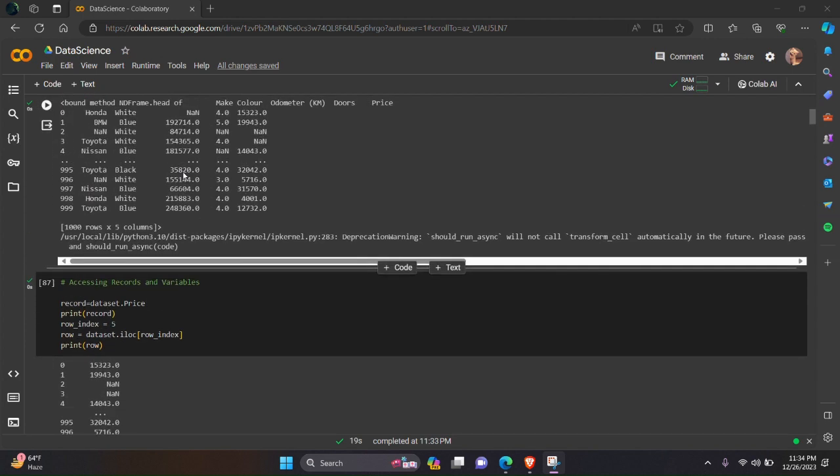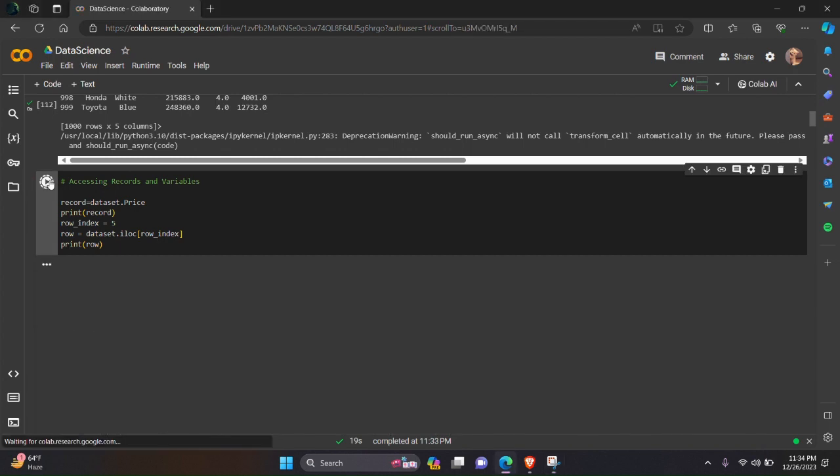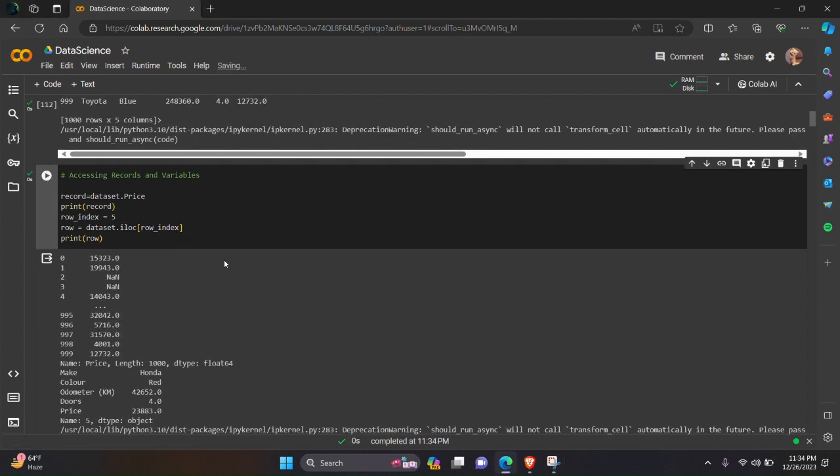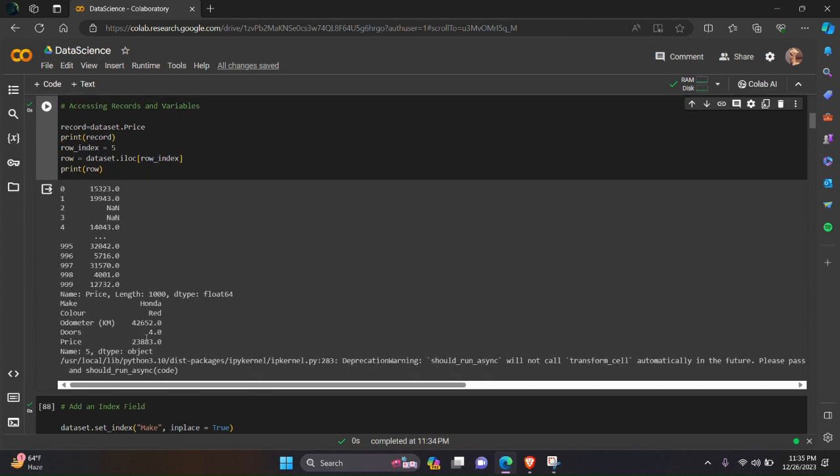So here are 1,000 rows in this data, but if we need to access the fifth, we use this command to access it. So here we run it. So this is the column of price that we wanted to access, and this is the fifth row that we have accessed.